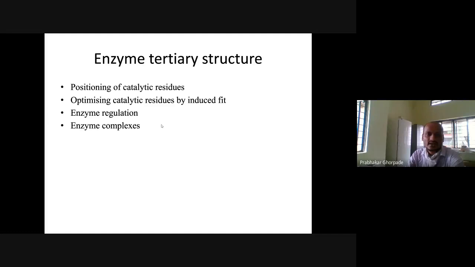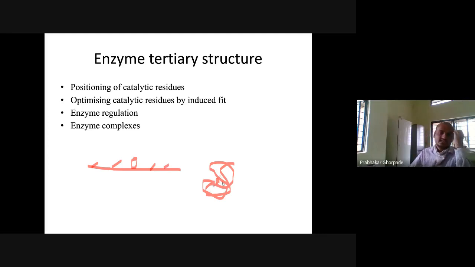Enzyme tertiary structure. Why does an enzyme have tertiary structure? Because of the positioning of the catalytic residues. If this is our protein and our substrate has to bind here, it won't interact properly. But if our protein has a three-dimensional structure like this, and this is our substrate, then it binds very nicely. This residue can interact with this and this and this. Multiple residues can interact, and the catalytic residue positioning is good. Then optimizing of the catalytic residue by the induced fit model can happen. Enzyme regulation is easy with this, and enzyme complexes can form.